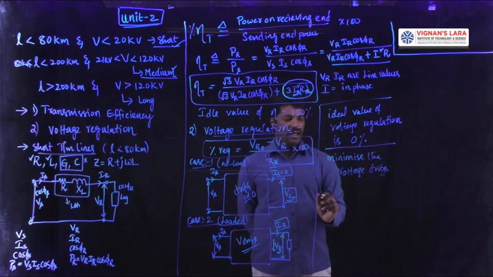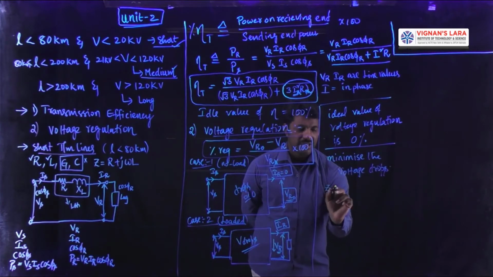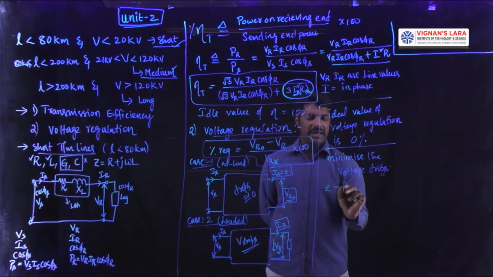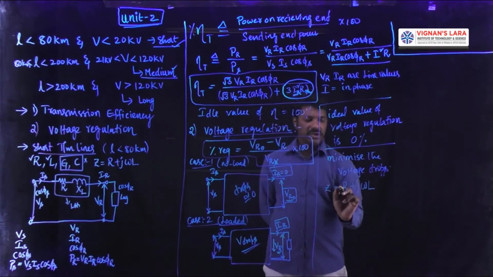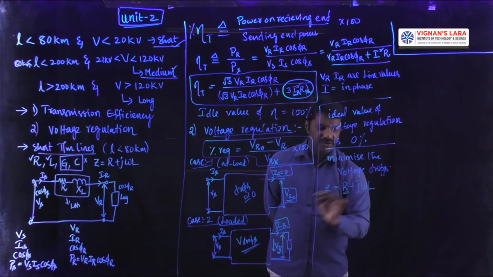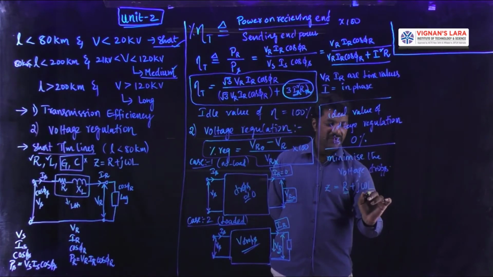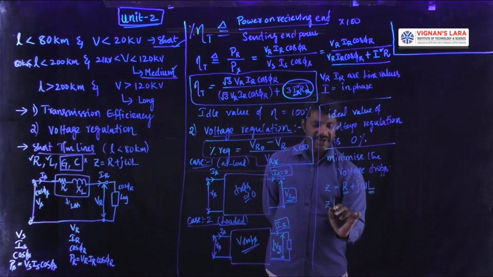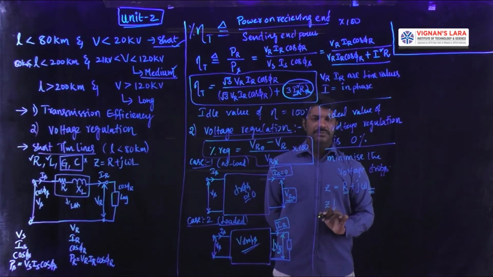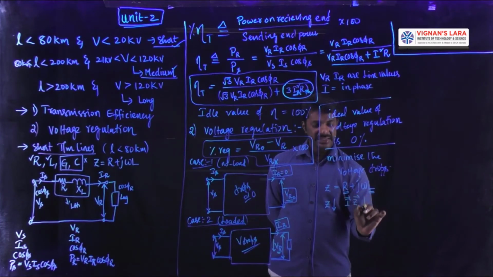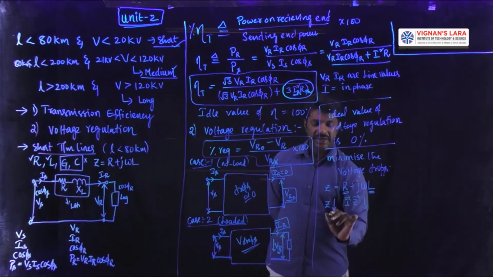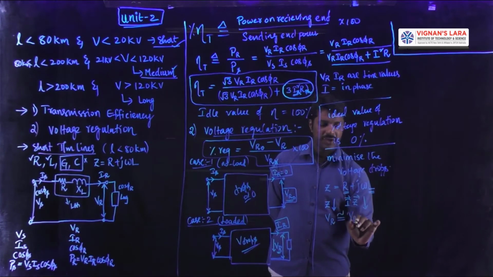So finally, how to minimize these voltage drops? As we know, the impedance Z is equal to R plus jXL, where XL is expanded as omega L. So if you design the transmission line with a lesser value of resistance as well as a lesser value of inductance, obviously the impedance offered by the transmission line will be very small, where the voltage drop I into Z, phasor I multiplied by phasor Z, will decrease, so that VR will not deviate much and will be approximated to VR0.